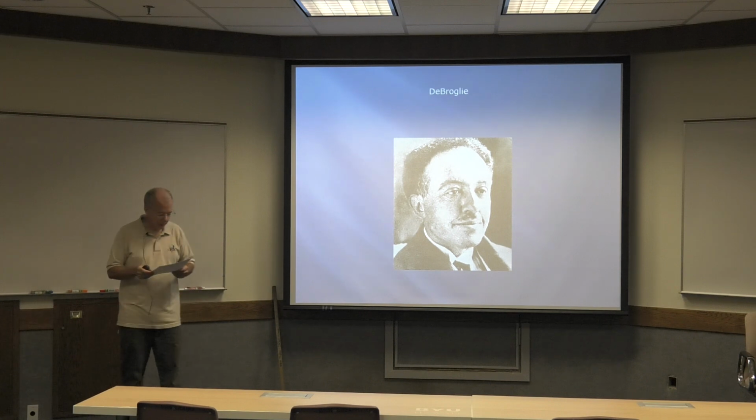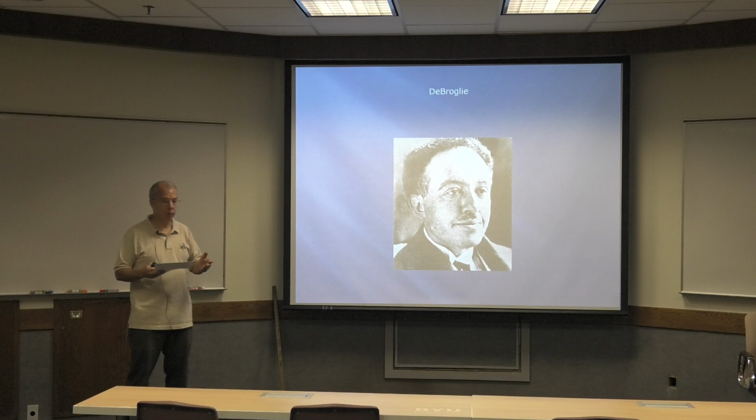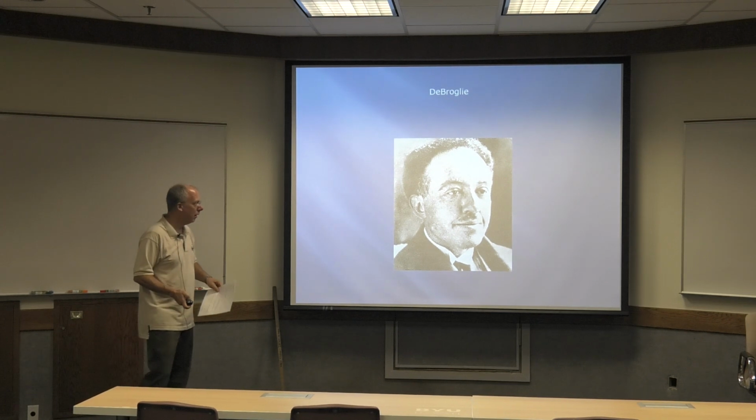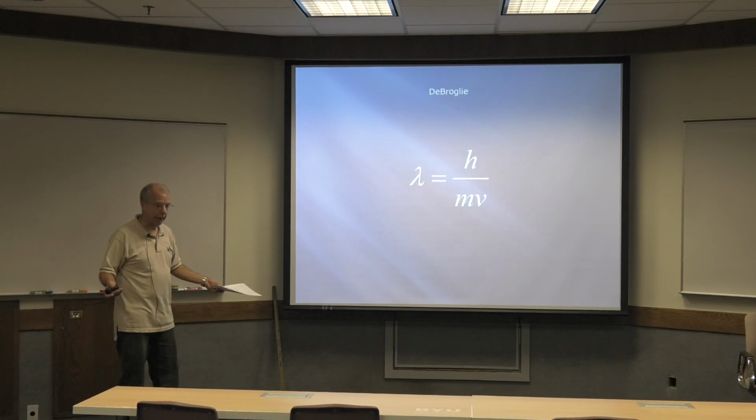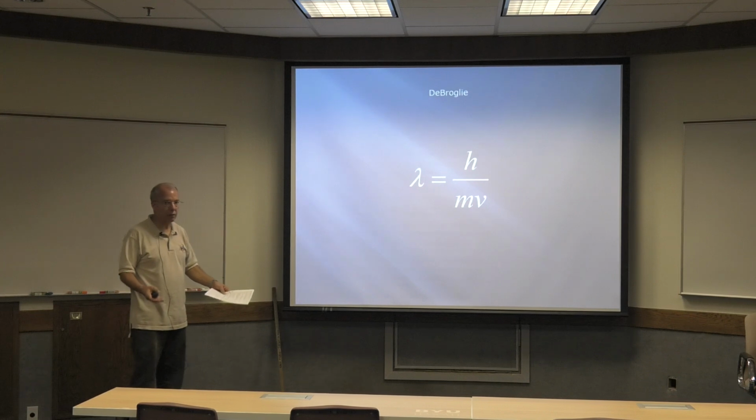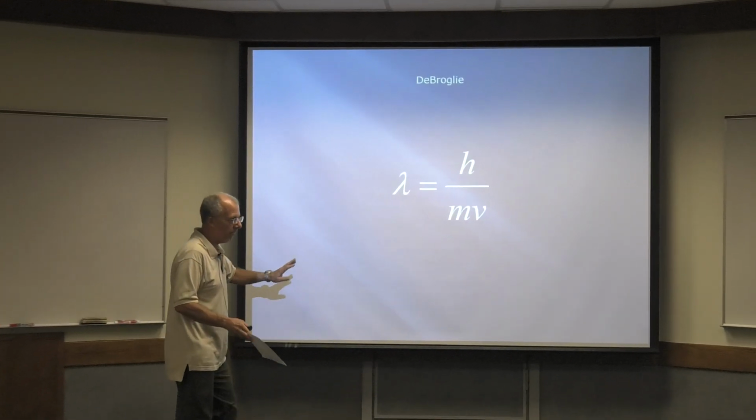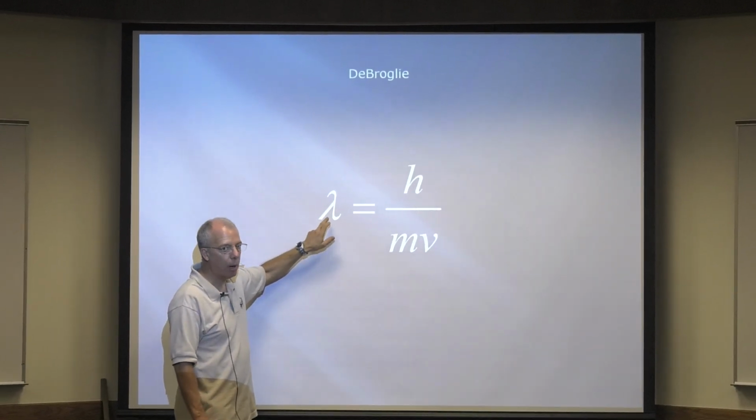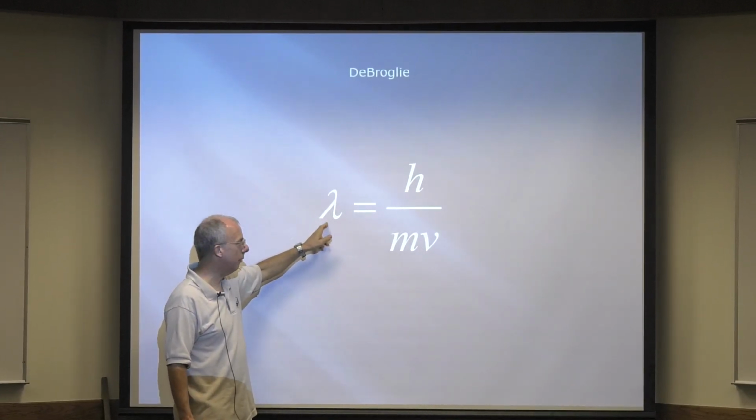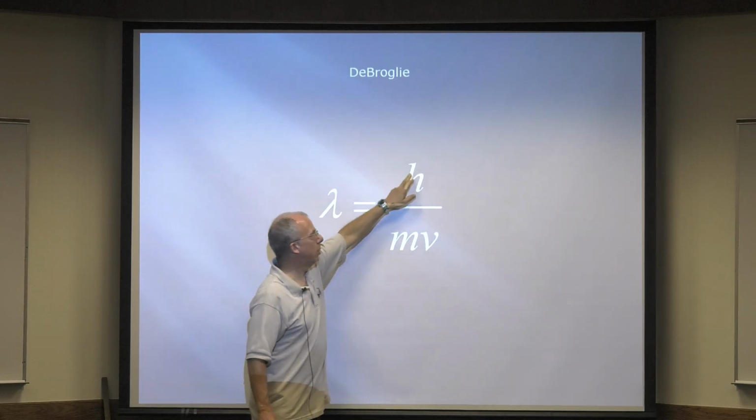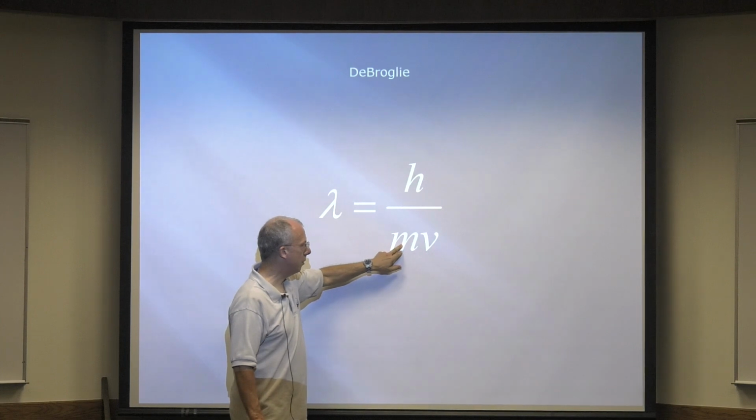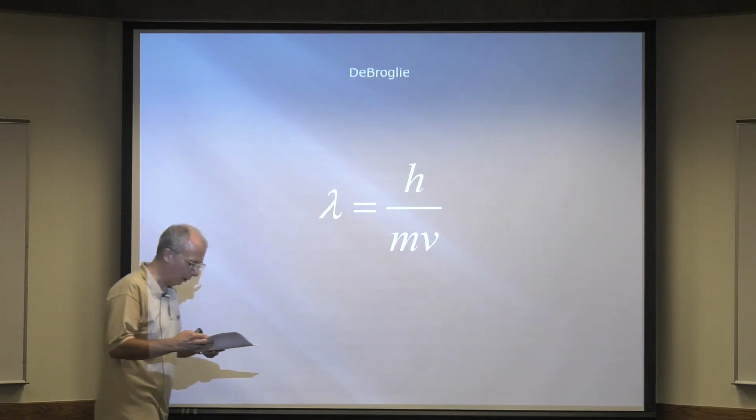Now, he didn't just stop there. He actually came up with a formula. He said all particles, massive particles he's talking about now, should have a wavelength. I mean, if they act like waves, they should have a wavelength. And this is his famous formula. The wavelength of a massive particle, like an electron or a proton, equals Planck's constant again, a super, super tiny number, over the mass of the particle times the velocity of the particle.